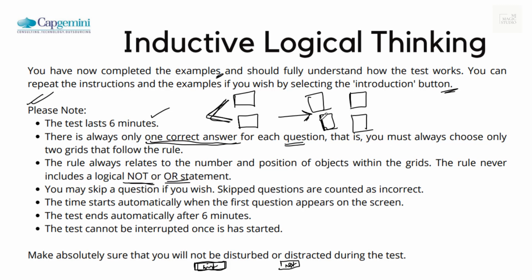You may skip a question. With these questions, you will always get this skip. You may skip it. But what's the point of skipping? Because skipping means it is an incorrect attempt. Skipped questions are counted as incorrect, so it's better to try.